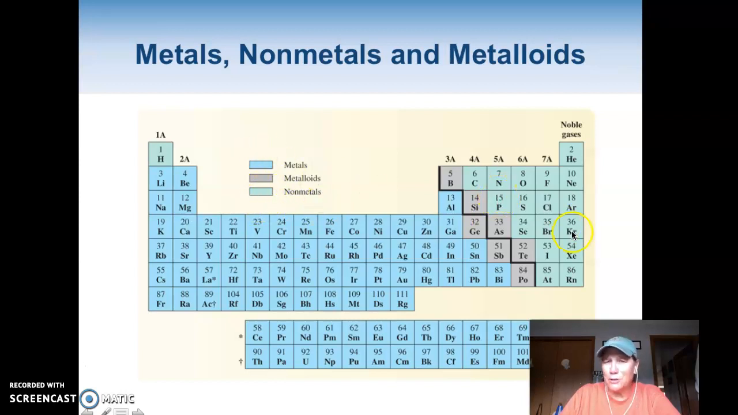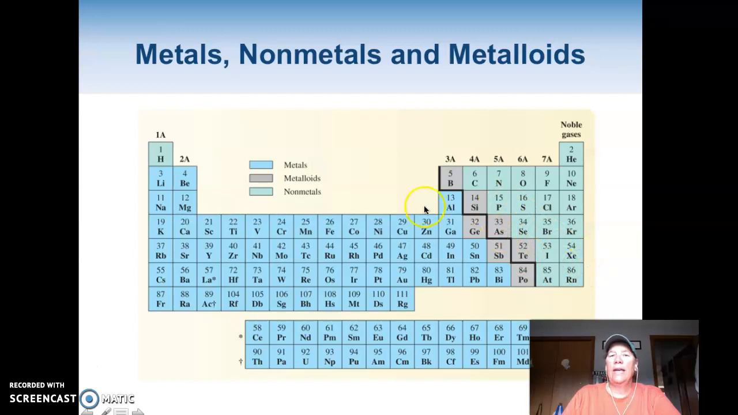These aren't very good colors. Sorry about that, you guys. As you can see, most of the elements are metals. It's like 80-some%. All of these are metals. Hydrogen, being the rebel that it is, it hangs out with the metals. It's a non-metal. And all these green ones over here are non-metals.